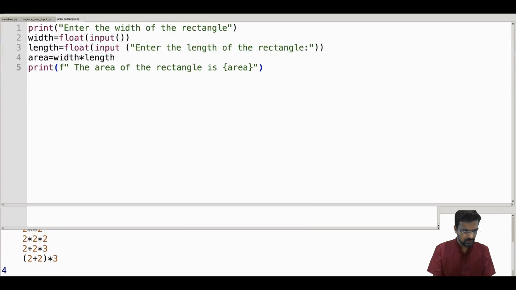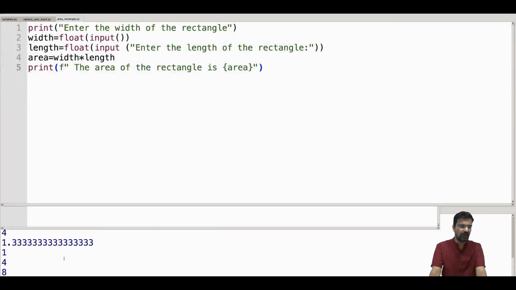Again, 2 plus 2 raised to 3, that is, 2 raised to 3 is 8. 2 plus 2 into 3, that is also 8. Finally, you get 2 plus 2 into 3 in brackets, the bracket will be done first, that is the difference between the last two. 2 plus 2 is 4 into 3 is 12. The other one is different. It will do the multiplication first. 2 into 3 is 6 plus 2 is 8. Okay, done.